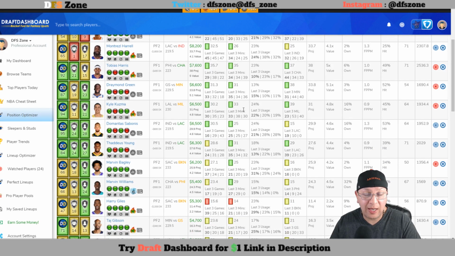Kyle Kuzma stands out next with no LeBron James in play. I definitely do like Kyle Kuzma here, and out of the 3 here, I think he might be the one that I'm leaning to the most to possibly consider playing more of today. 6,500 for Kuz. He needs 32 to meet value on DK's 5,900. He needs 29, and he's averaging 30.